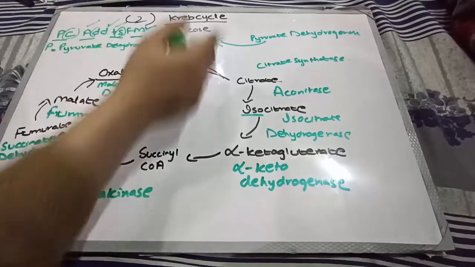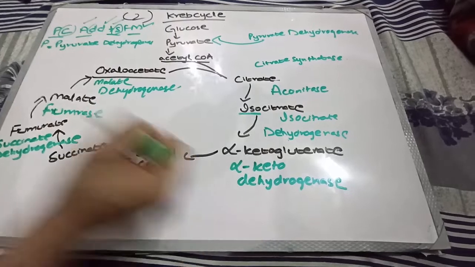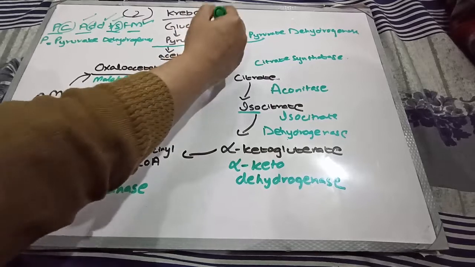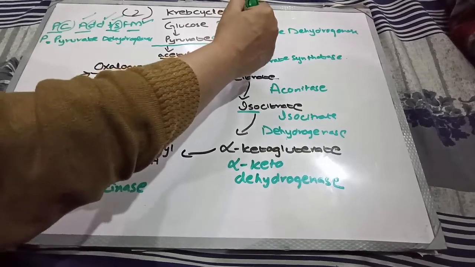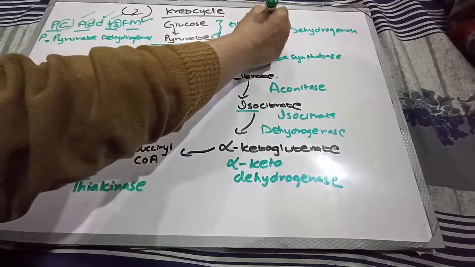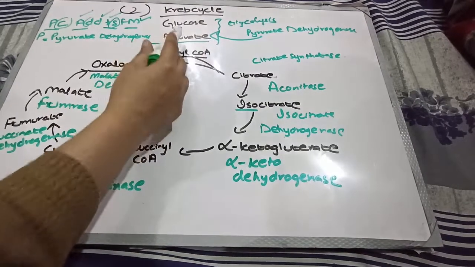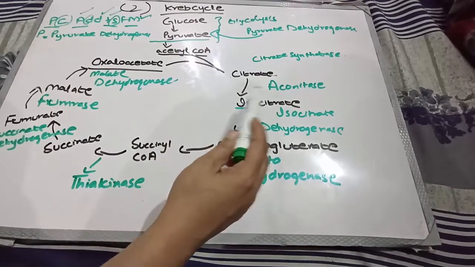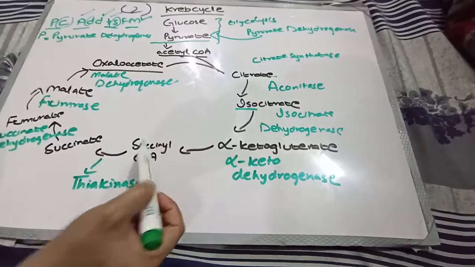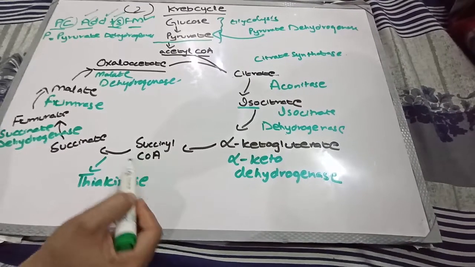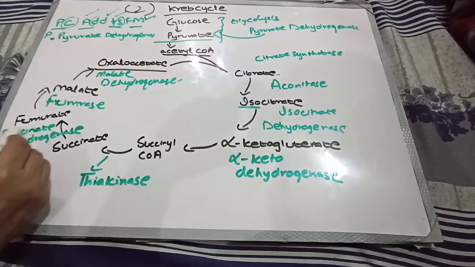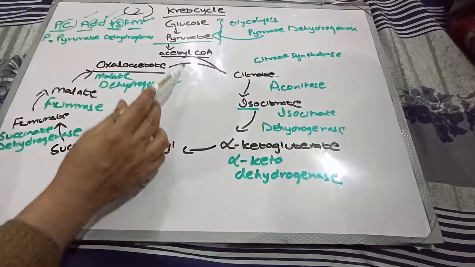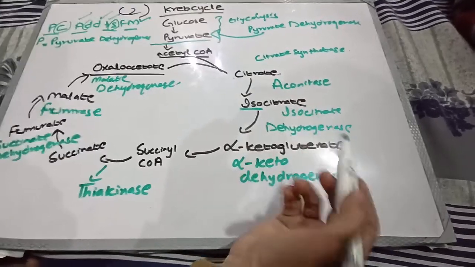So this was all about the Krebs cycle. We discussed the various compounds formed, starting with glucose, which was converted into pyruvate in glycolysis. Then in the Krebs cycle we begin with pyruvate conversion into acetyl coenzyme A, which along with oxaloacetate was converted into citrate, then isocitrate, then alpha ketoglutarate. Then this alpha ketoglutarate along with succinyl coenzyme A was converted into succinate, then fumarate, then malate, and then oxaloacetate. Through this whole procedure we will look at how energy is released.